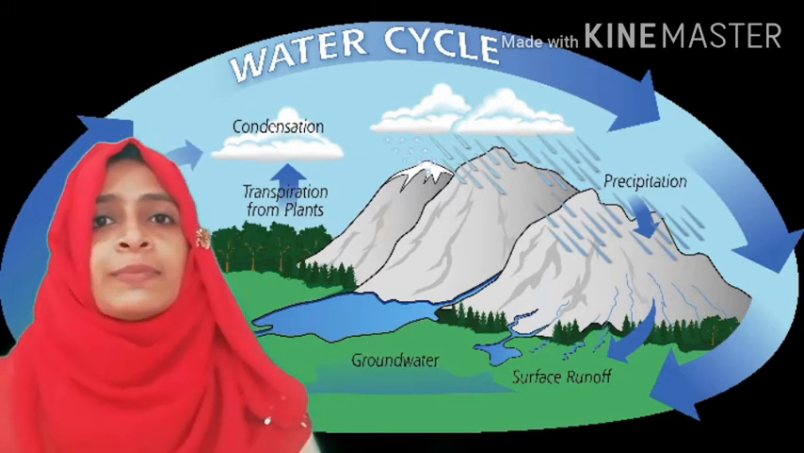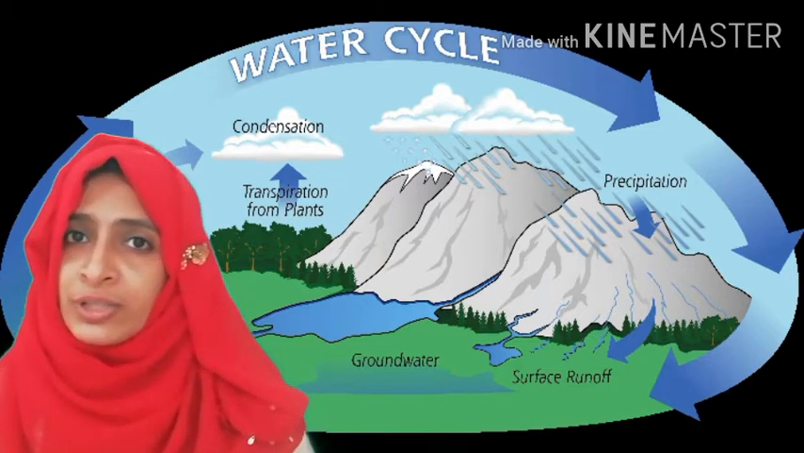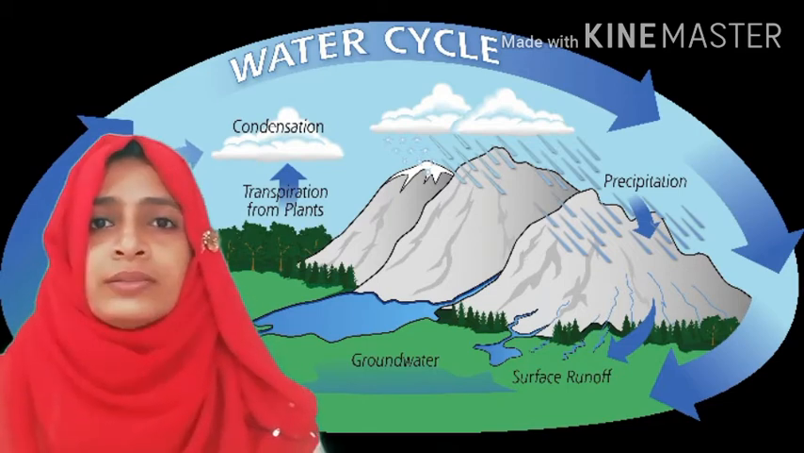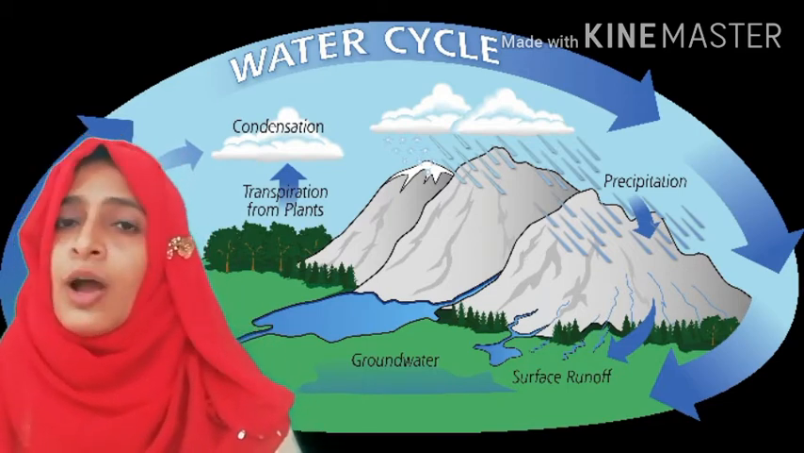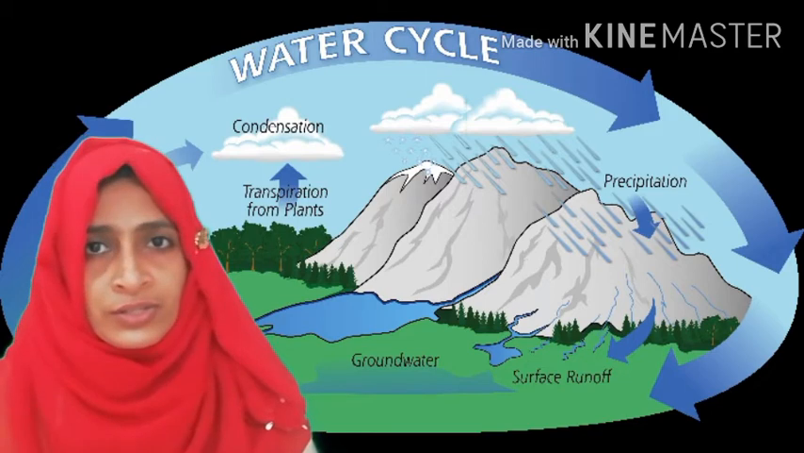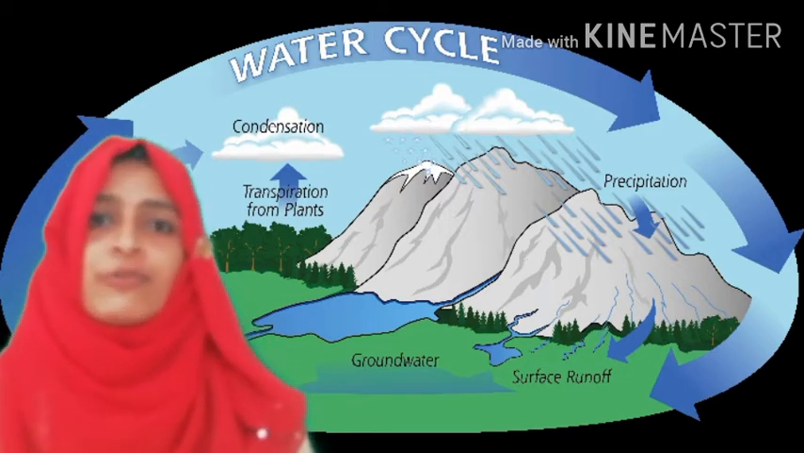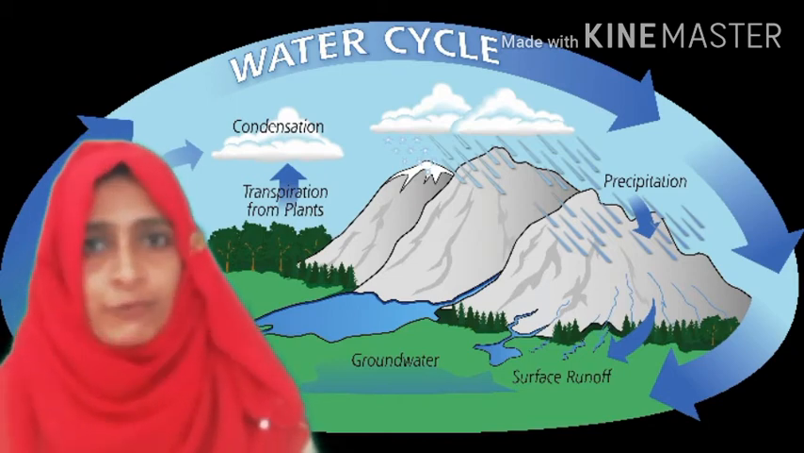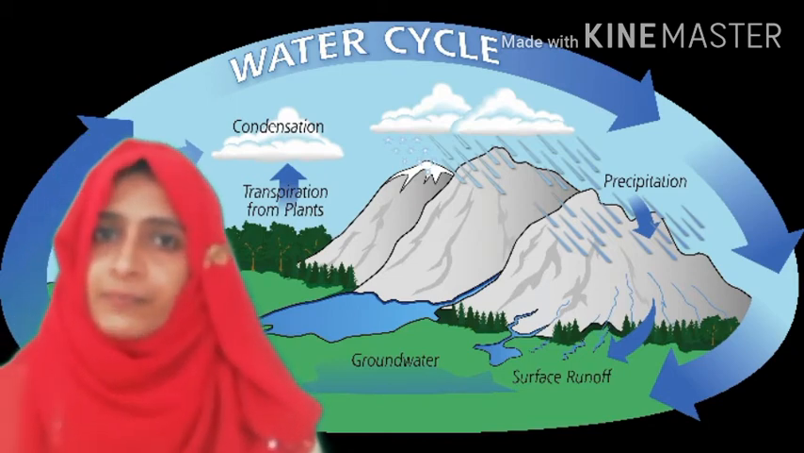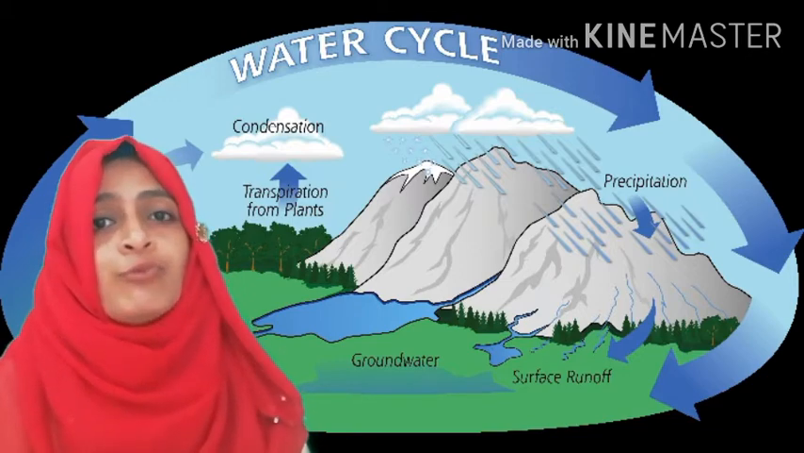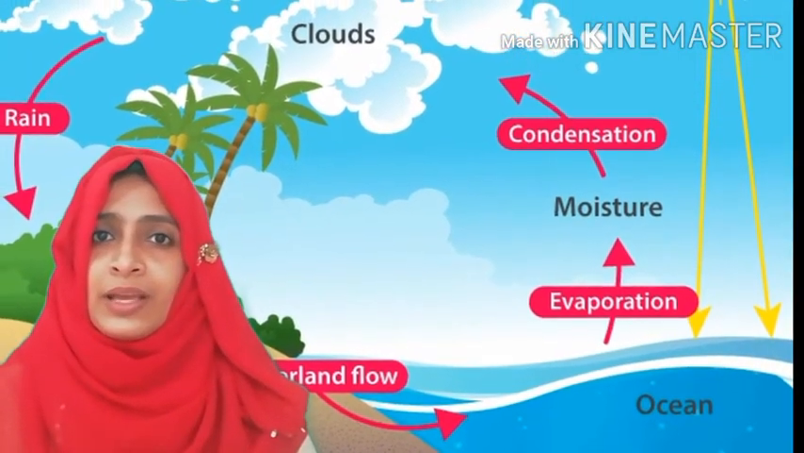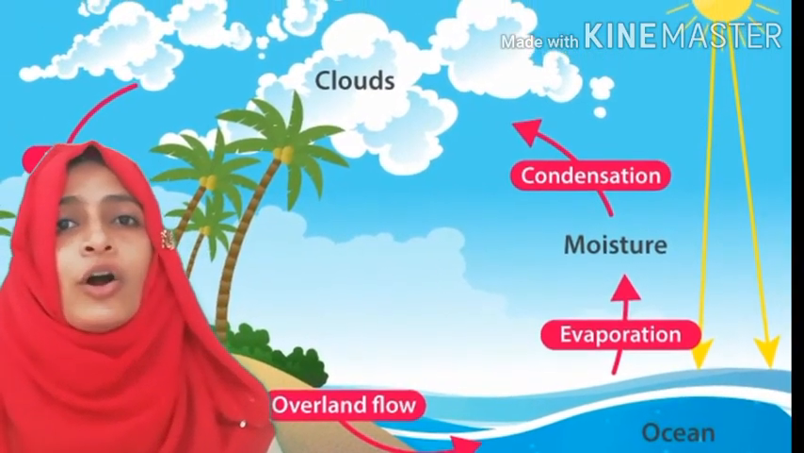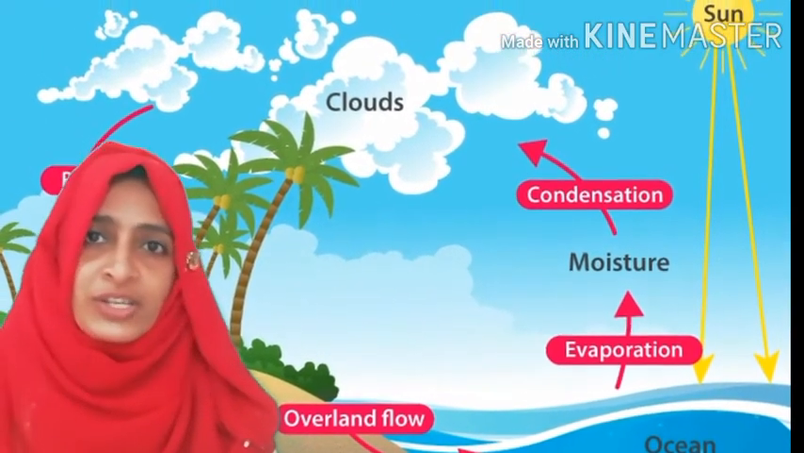When the clouds become heavy, they come back to the earth as rain, hail or snow. The water reaching the ground moves to the other sources. This circulation of water among ocean and land is referred to as water cycle. This maintains the supply of water on land. And because of this water cycle, the total amount of water on earth remains constant.